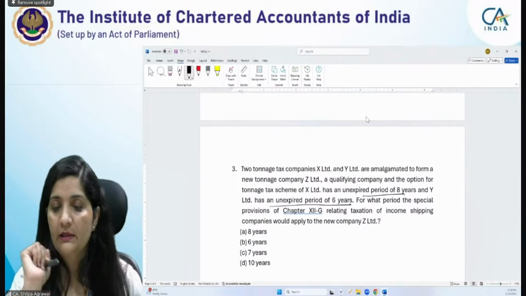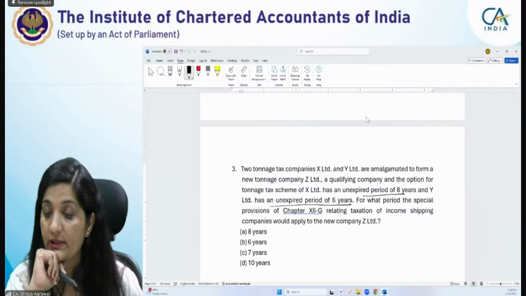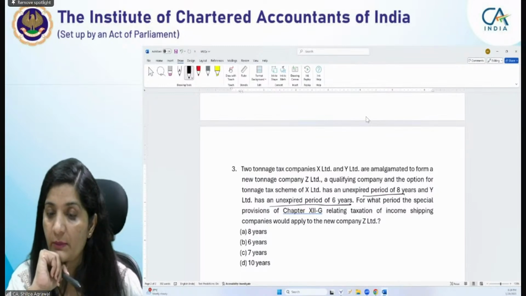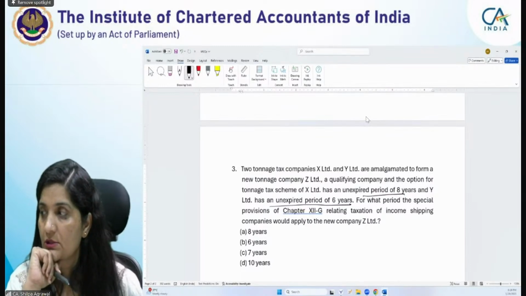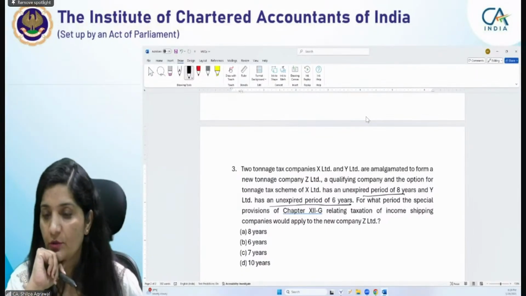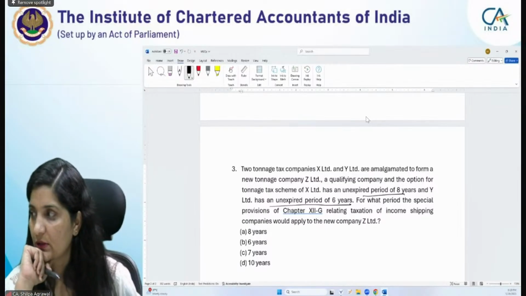For what period would the special provisions of Chapter XII-G relating to taxation of income of shipping companies apply to the new company Z Limited? The new company is forming after amalgamation, right? So what is the period? It may be a little tricky, but if you go through your study material, you will find an example on that also.